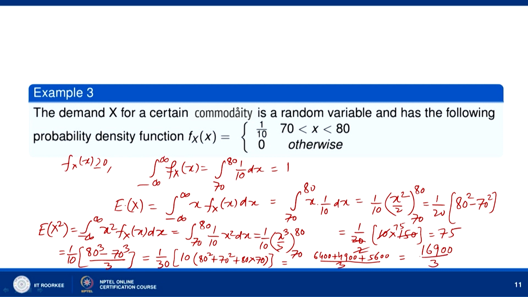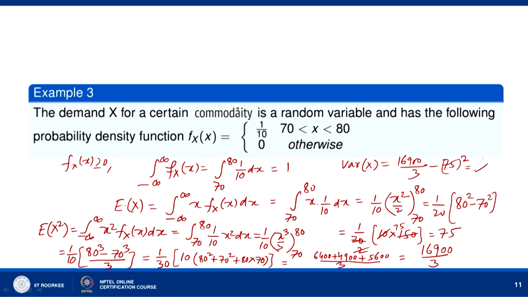Now, once we have E[X²], we can subtract E[X] whole square from E[X²] to get the variance of X. So, variance of X will be equal to E[X²], that is 16900 divided by 3, minus 75 whole square, and we get the variance of X. So, we can calculate the variance of X here, and from that variance we can find the value of standard deviation also.